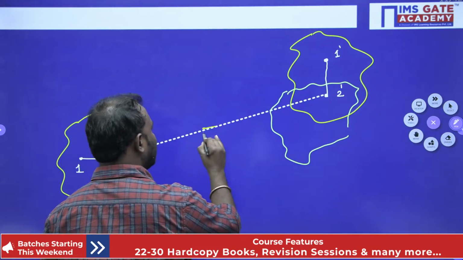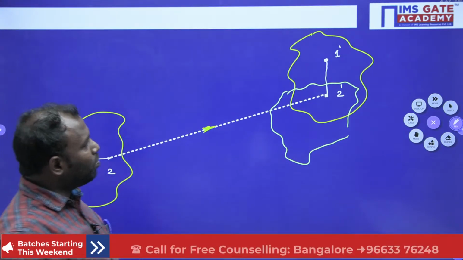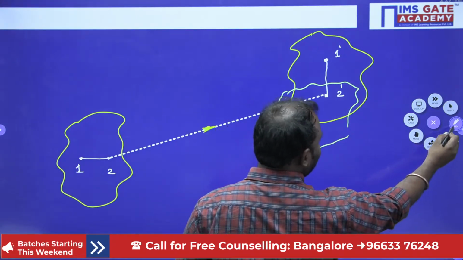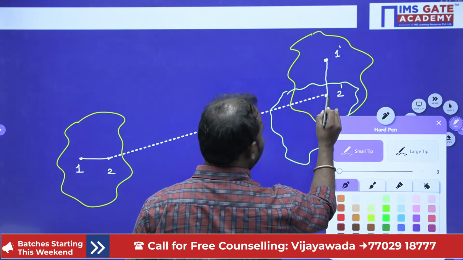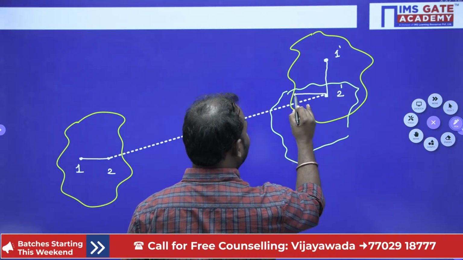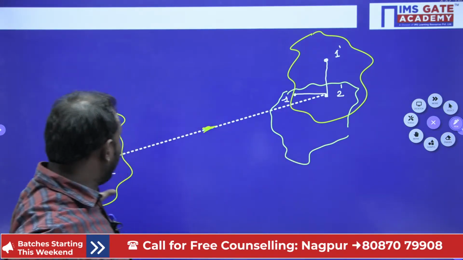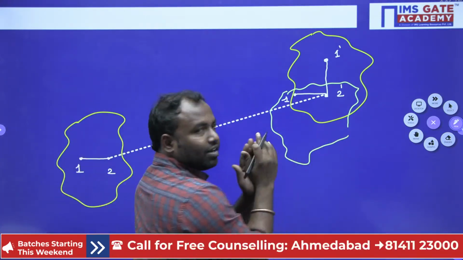It is moved like this. Now my first particle, this is the first particle and this is the second particle. Now if I draw this, my first particle is here. Try to understand, I just placed this body over here.